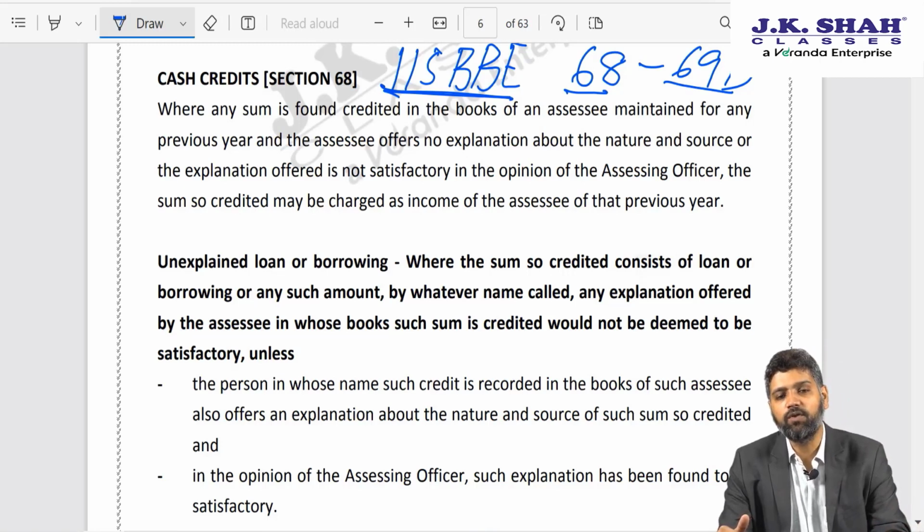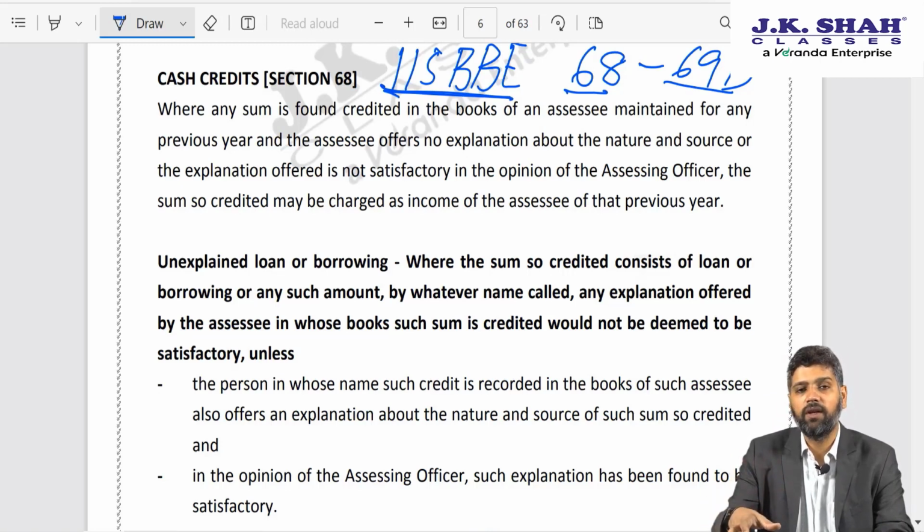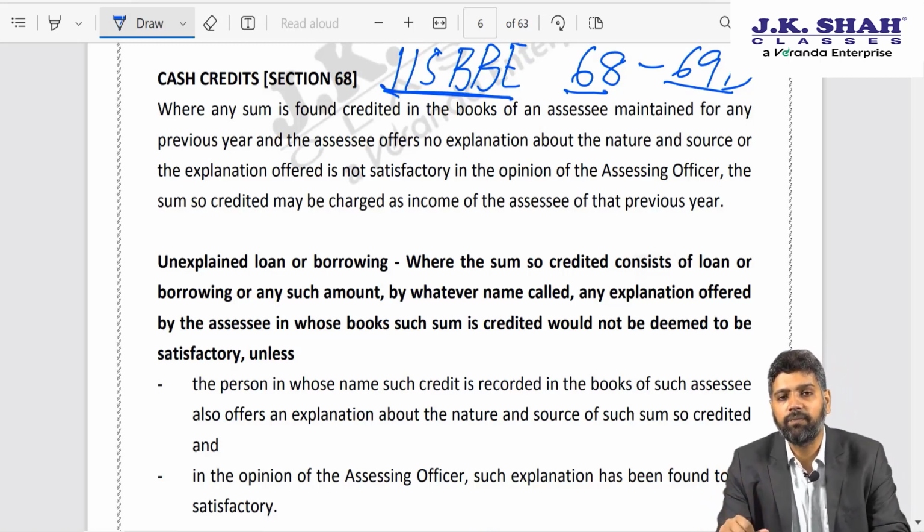So first and foremost, I am required to establish that person's identity. So I am required to say he is Mr. XYZ, his PAN number is so and so, or Aadhaar number is so and so, his address is so and so. That would establish the identity of the person who has given me the gift.